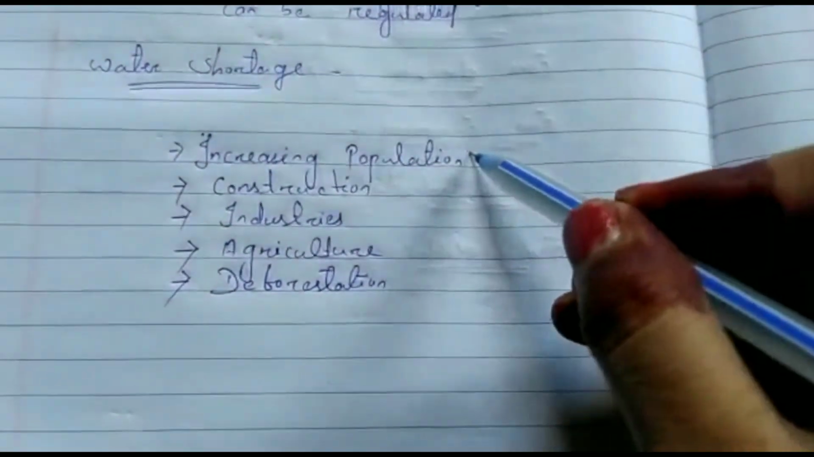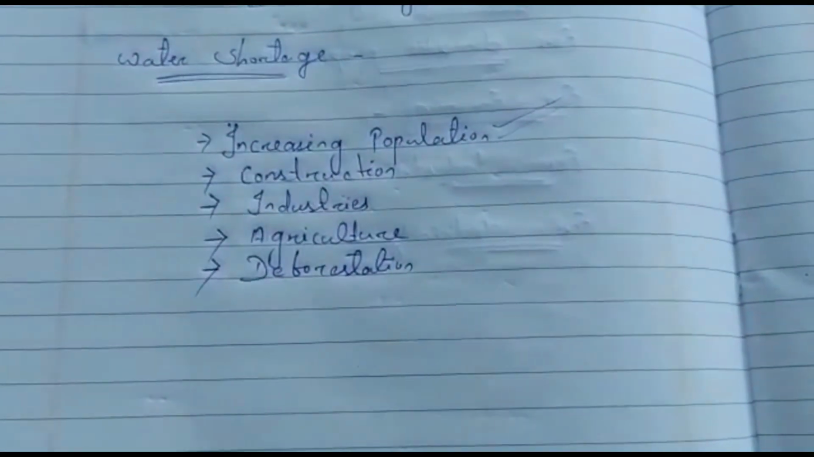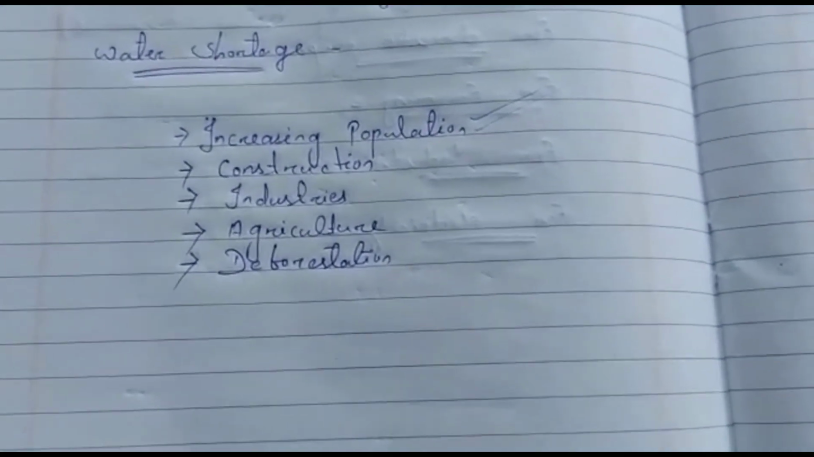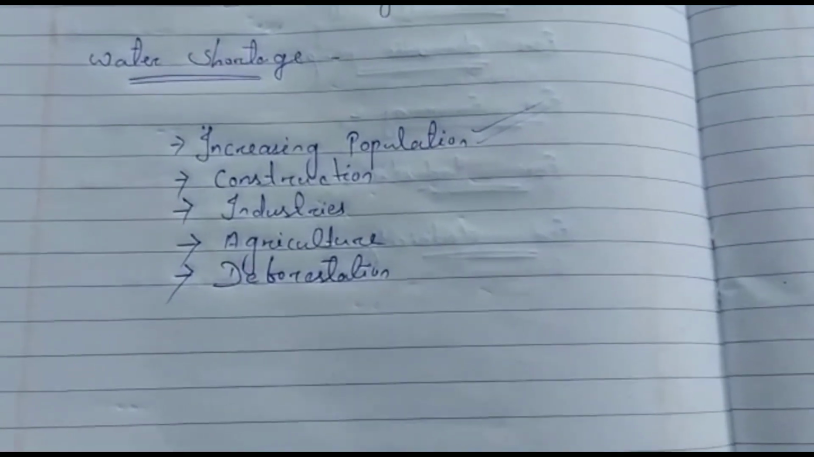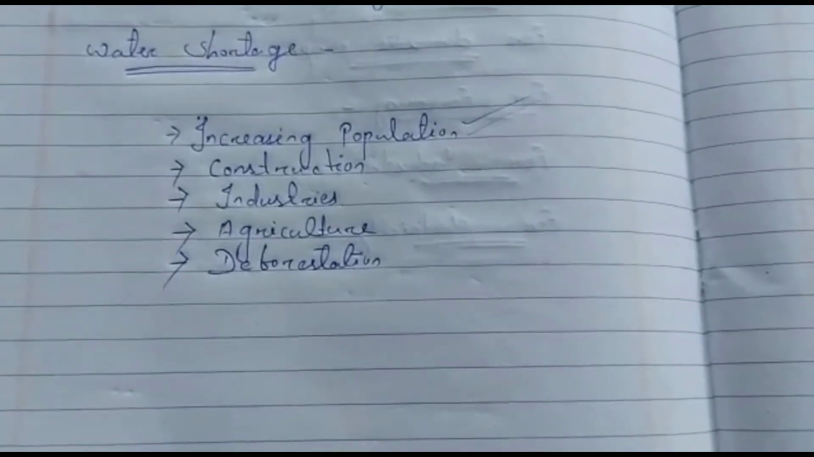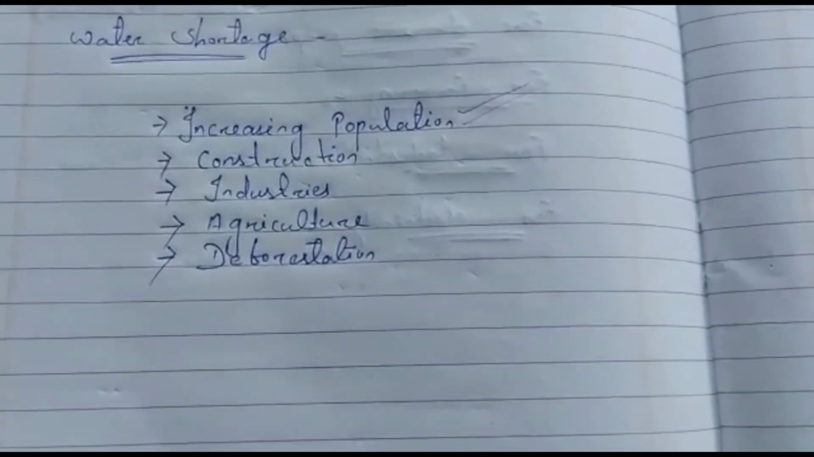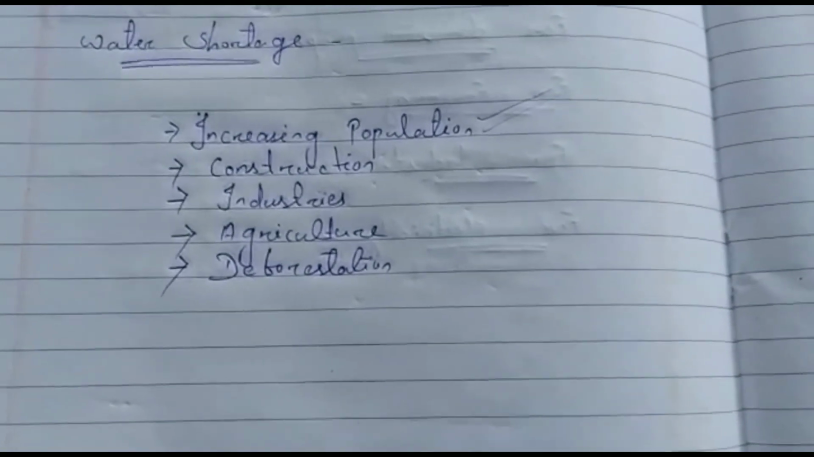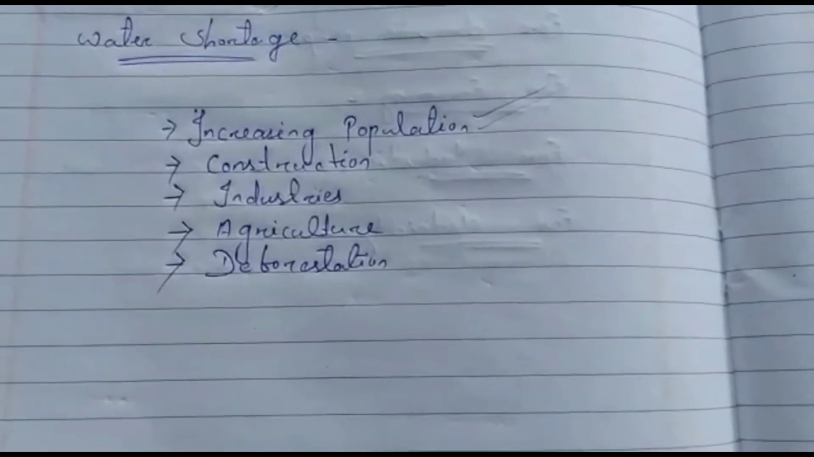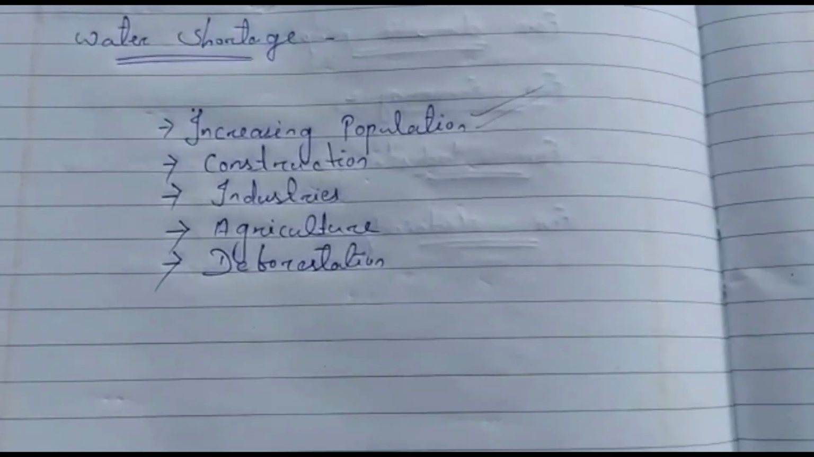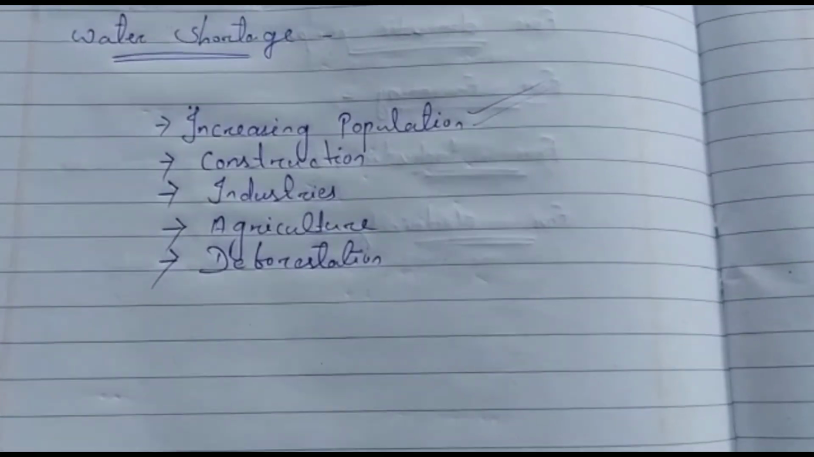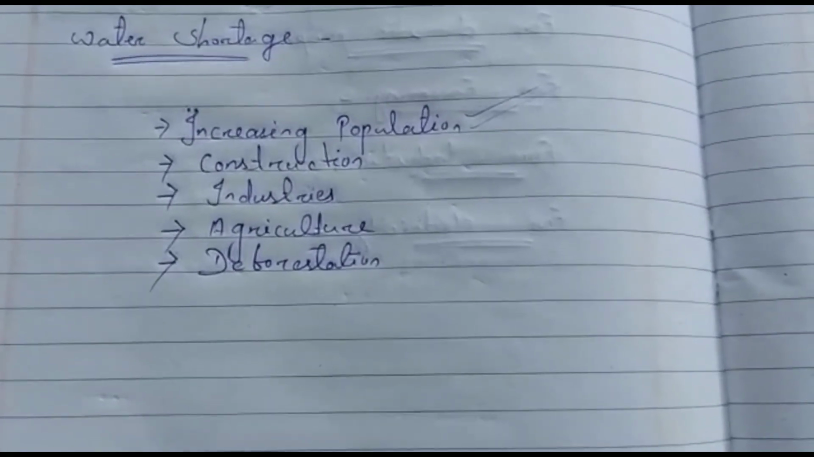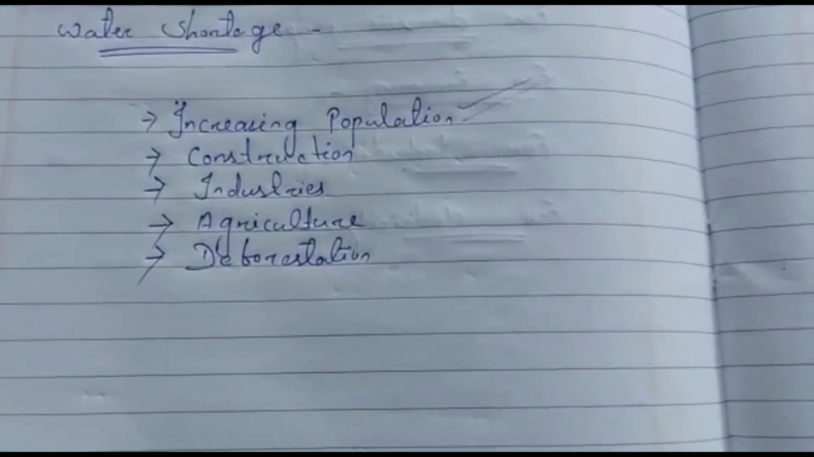First is increasing population. As the number of people increases, the requirement of water is also increasing, and people are using a lot of groundwater, which is lowering the water table. When the water table is low, we are not getting groundwater easily. People are using a lot of groundwater and lowering the water table at an alarming rate.